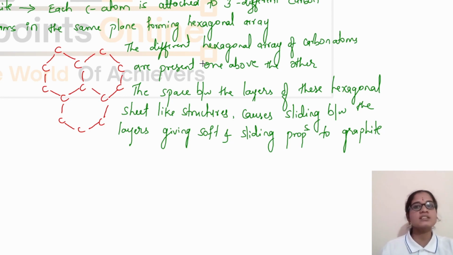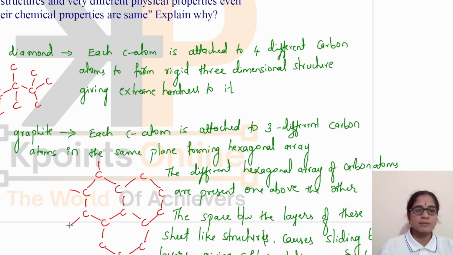This is why there is a difference in the physical properties of diamond and graphite. Even though they have the same chemical composition, the arrangement of the atoms is completely different. You can see here all the carbon atoms are linked to three different carbon atoms. This is why there is a difference in the physical properties of diamond and graphite.